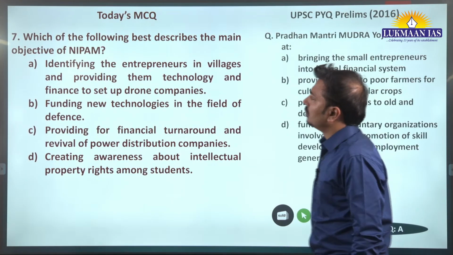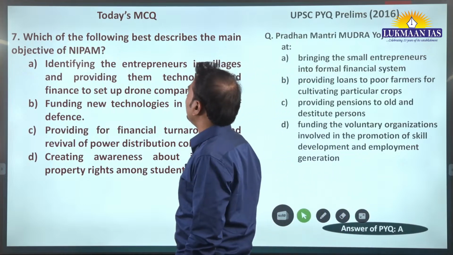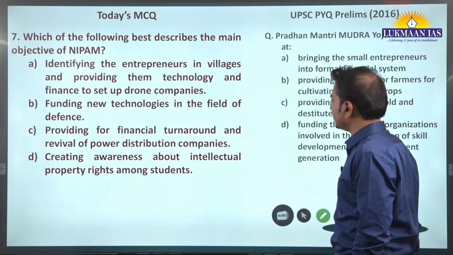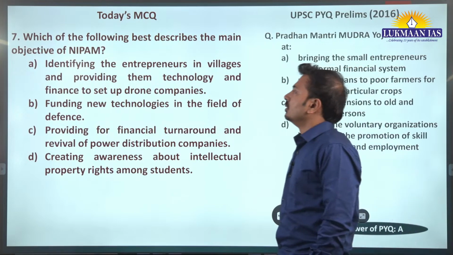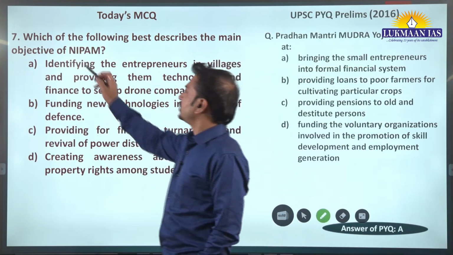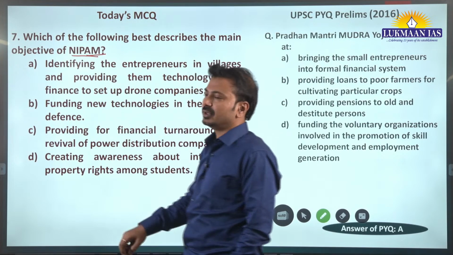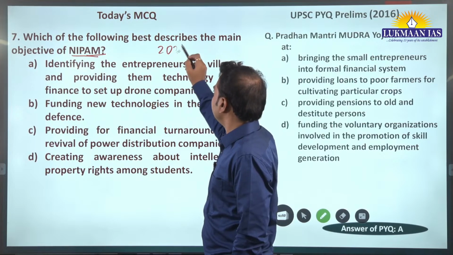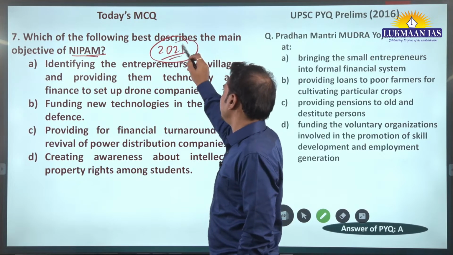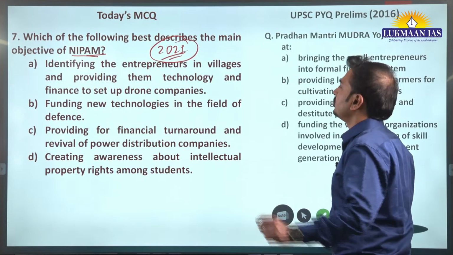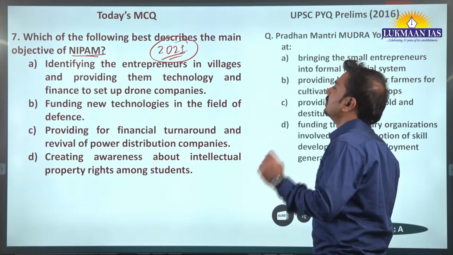Now, which of the following best describes the main objective of NIPAM? What is NIPAM? National Intellectual Property Rights Awareness Mission. It was launched in 2021. It was launched in 2021 by the Government of India. National Intellectual Property Rights Awareness Mission.